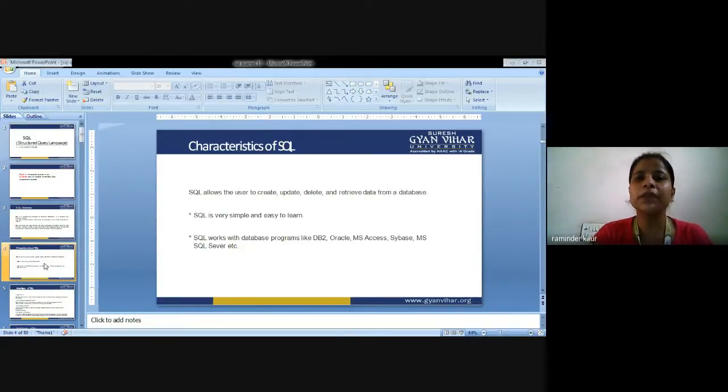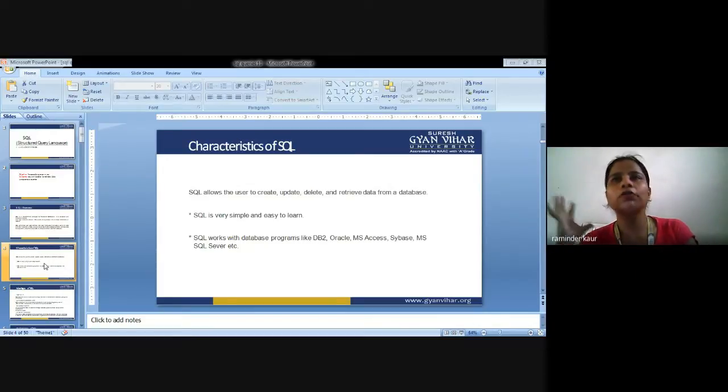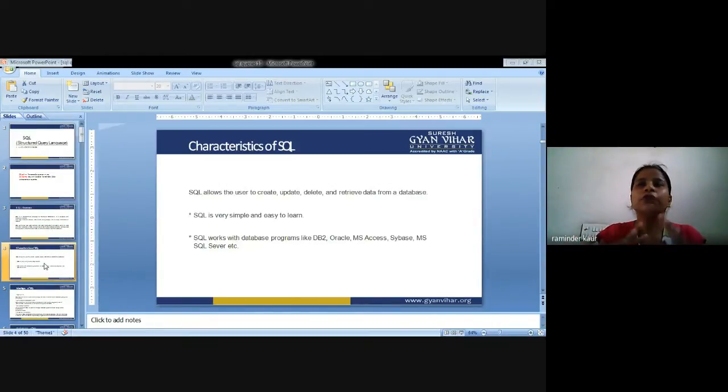SQL works with database programs like DB2, Oracle, MS Access, Sybase, MS SQL Server, etc. You can learn any one of the databases. It is not possible for us to be perfect in all the software available in the market related to databases. There is no need to dig deep into all of them. Otherwise, you will lose your command over any one of them, because if you try to learn all, you will not have command over any of those.